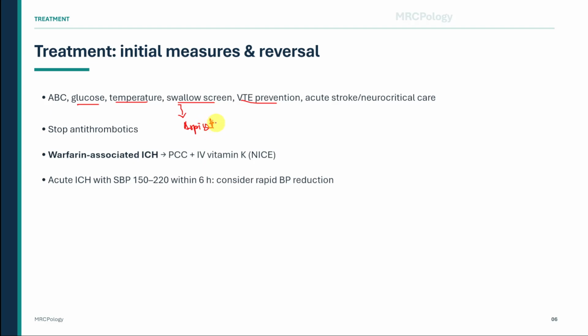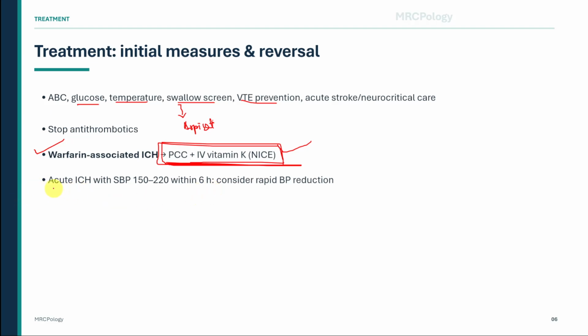Stop antithrombotic drugs immediately. If the patient has warfarin-associated intracerebral hemorrhage, give prothrombin complex concentrate and intravenous vitamin K. This is a major MRCP point. Do not just stop warfarin and wait. Reverse it urgently.